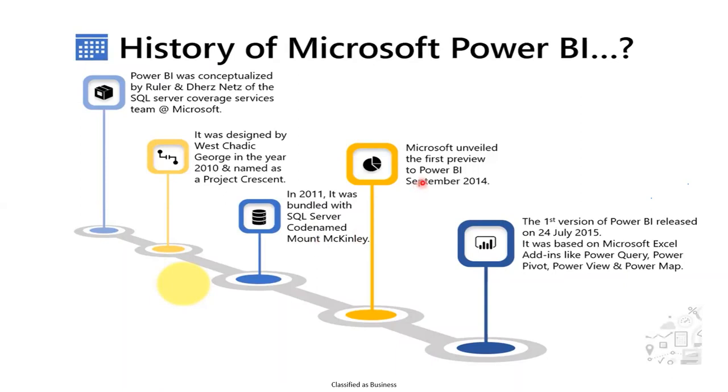Just like a preview level, they released it into the market. And finally, in 2015, the first Power BI general availability came with Microsoft Excel add-in features, Power Query, Power Map, and Power Pivot. In general availability, in July 2015, they released this tool into the public domain. This is a brief history of Microsoft Power BI, and from 2015 to 2020, just 5 years, this tool has emerged as number one as per the Magic Quadrant.